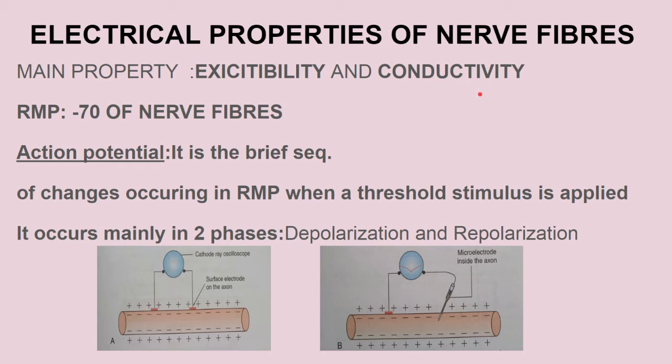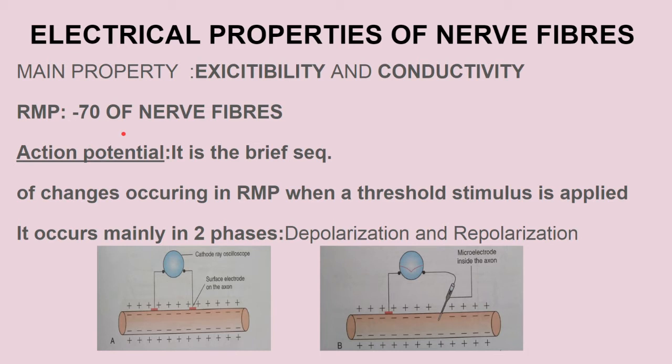Okay, so now what is excitability? Just remember, it is the formation of the action potential whenever a mechanical, thermal, chemical or electrical stimulus is applied above the threshold level. Now before going into further detail, let's talk first of all about the RMP. What is RMP? RMP is the resting membrane potential, also known as a state of polarization. Okay, now it is -70 for the nerve fibers. RMP is -70, very important for MCQs.